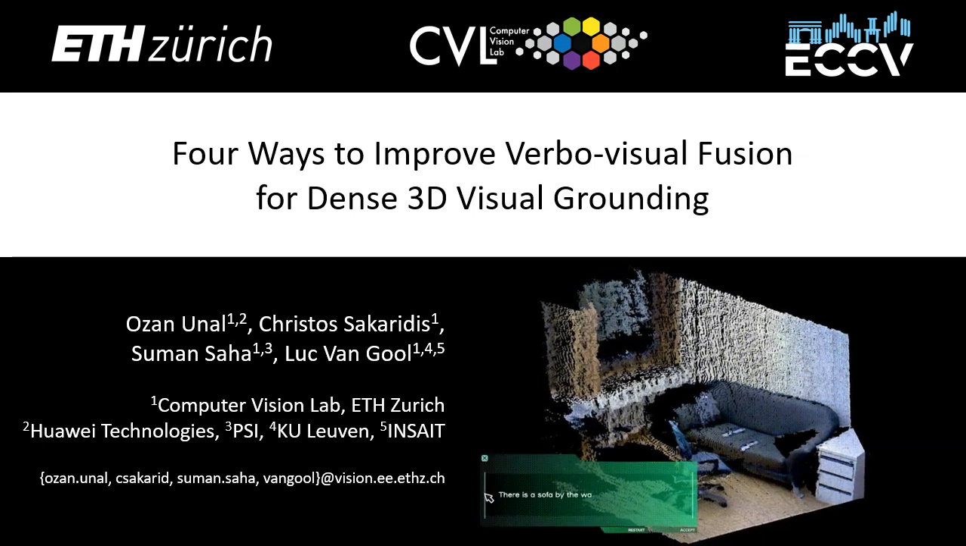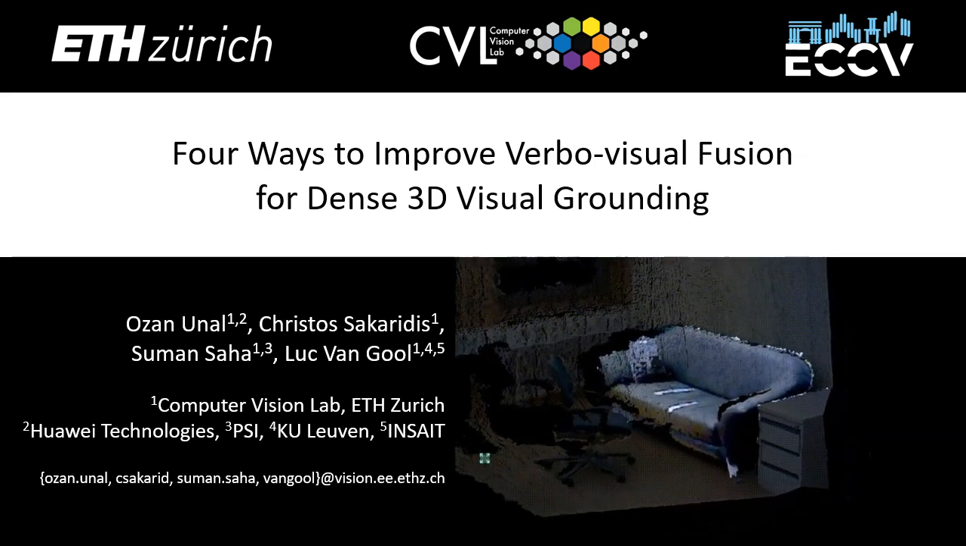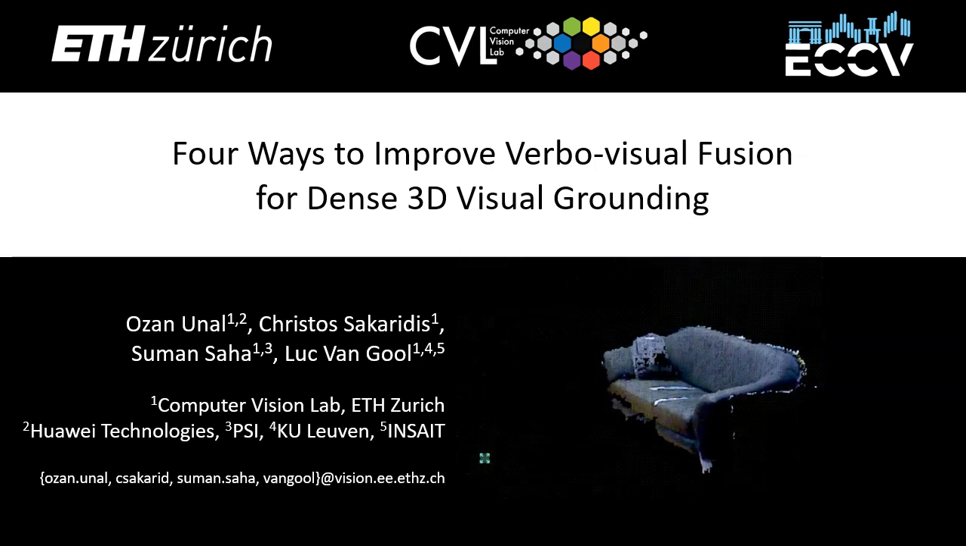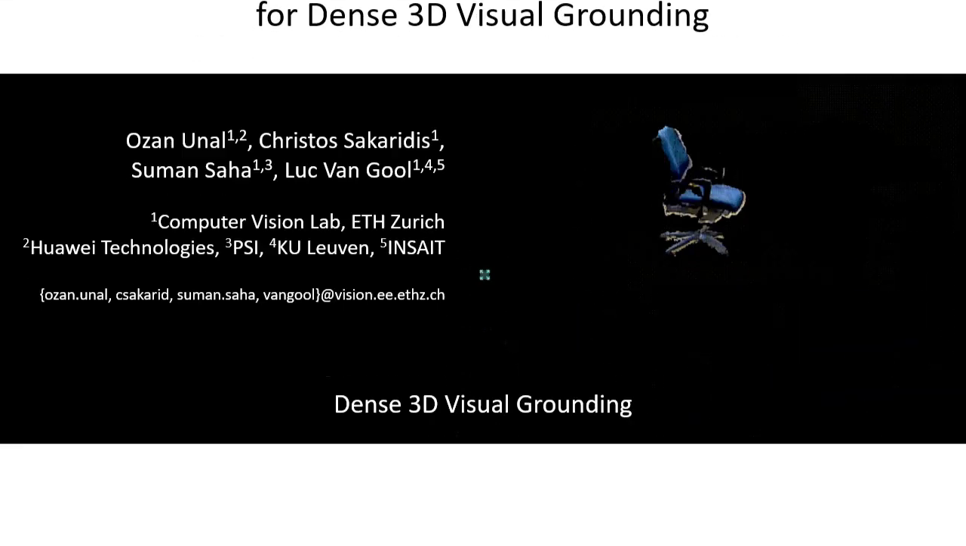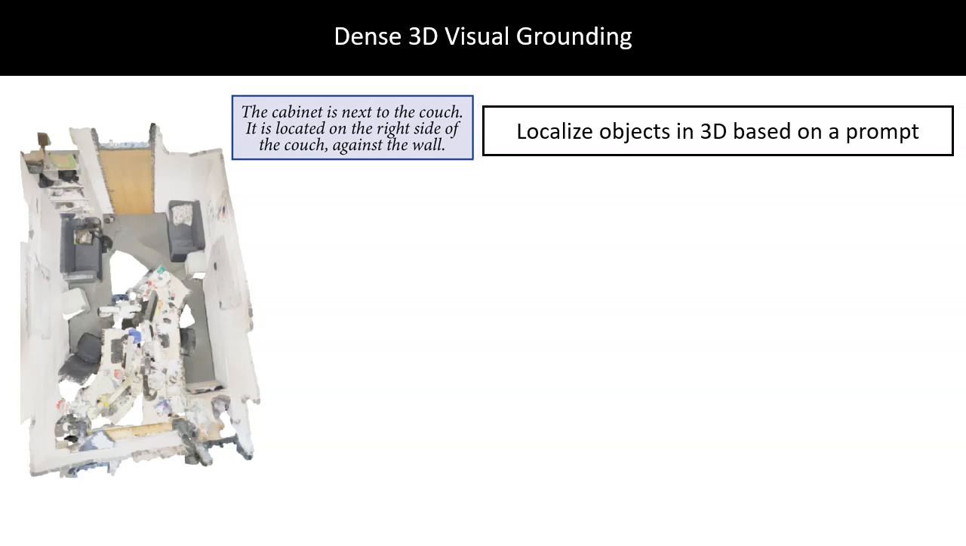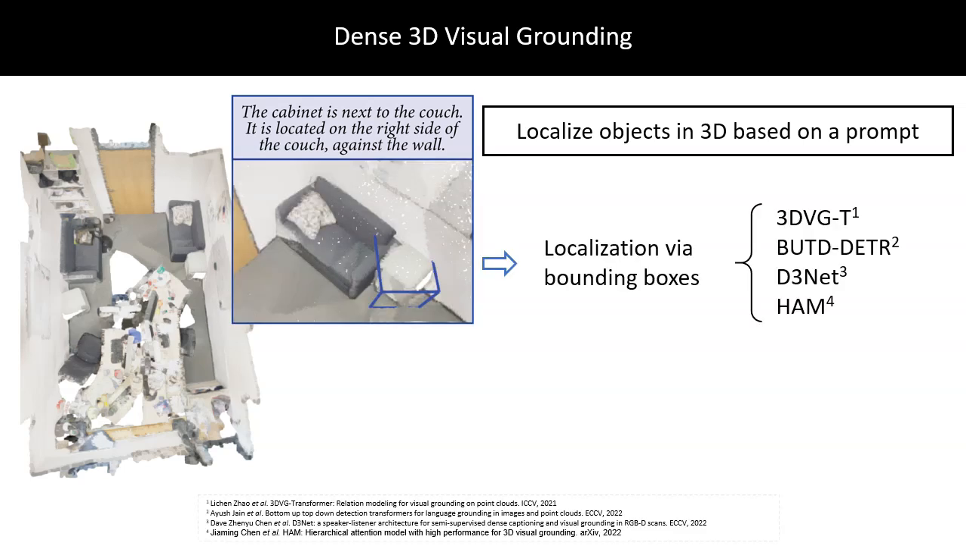Hi, I'm Ozan Unal, and I'll be presenting our work, 4 Ways to Improve Verbo-visual Fusion for Dense 3D Visual Grounding. 3D visual grounding is a task of localizing the object in a 3D scene which is referred to by a natural language description. A common formulation to tackle 3D visual grounding is grounding by detection, where localization is done via axis-aligned bounding boxes.